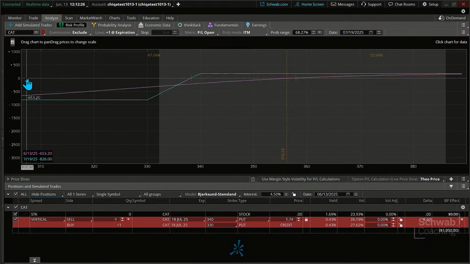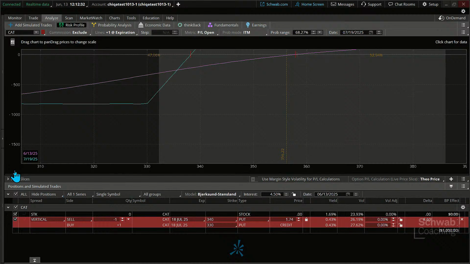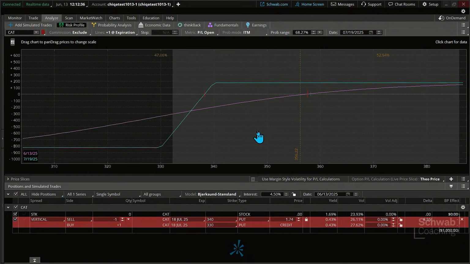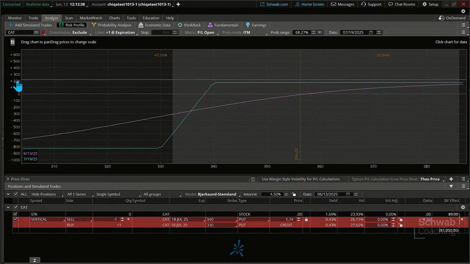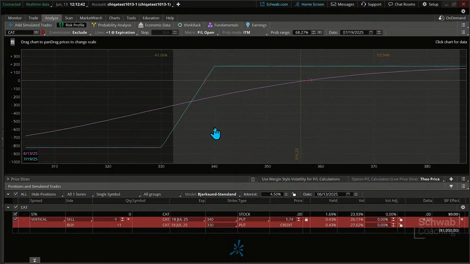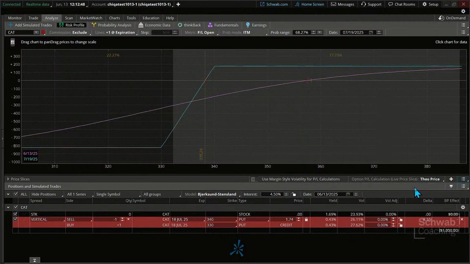Let's see. Yeah. Let's make this so we can really see what the heck's going on. I'm just pulling it so you can see that trade in more detail. In fact, I'll even expand it a little bit more. There we go. How about that? Something like that. You guys could probably see that a little bit better. I've got to go back and just adjust these price slices, make sure they're lined up, and there they go. So there's our break even, and this gives us a visual of that short put vertical.